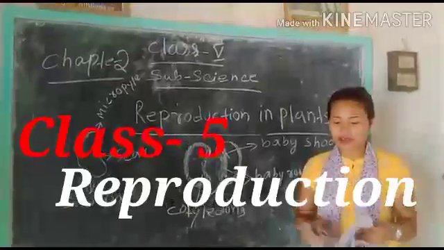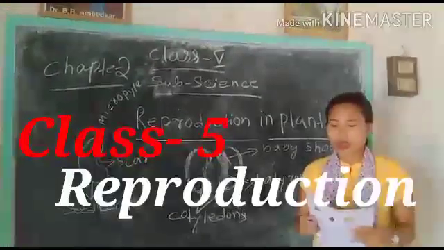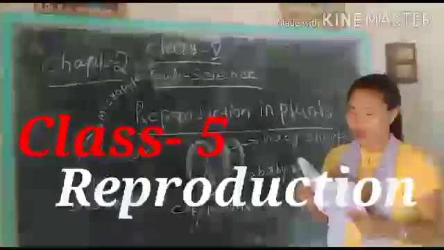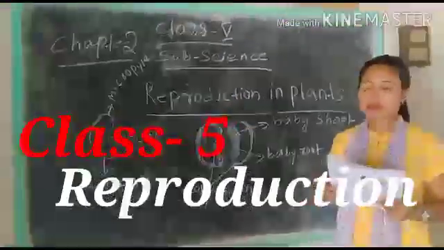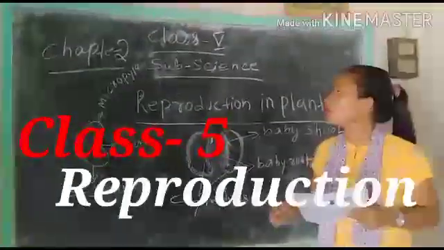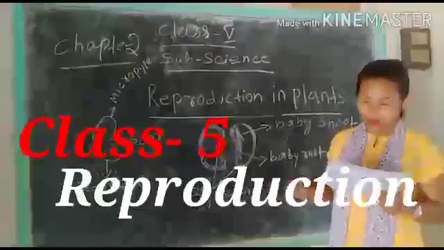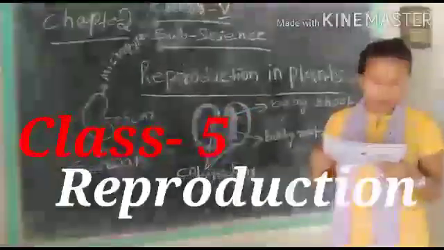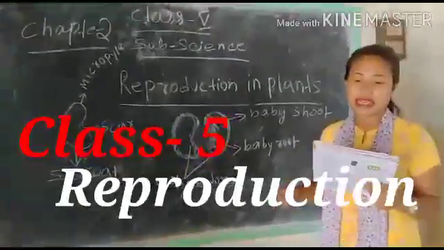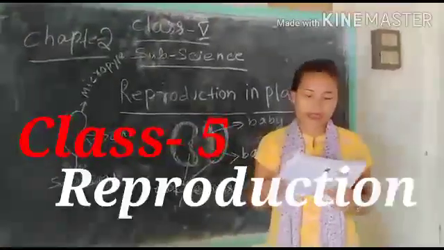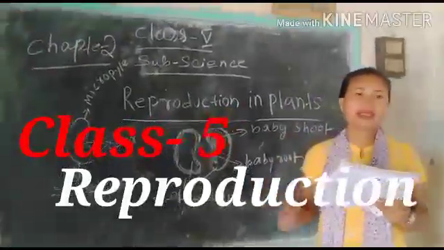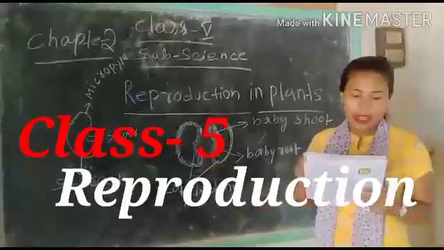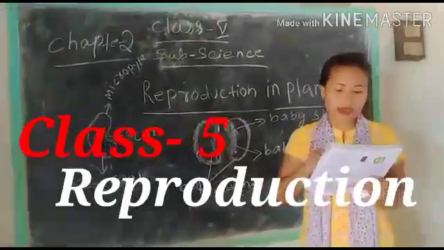Of class 5. Today I would discuss about reproduction in plants, chapter 2, subject science. You can see in your book page number 16, reproduction in plants. First we'll discuss what is reproduction. I'm giving a short introduction about the reproduction.